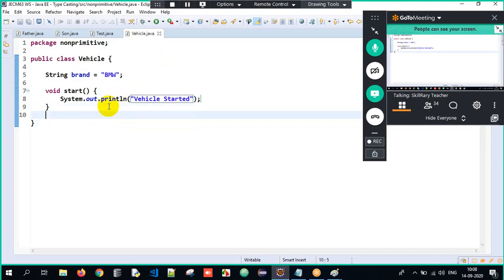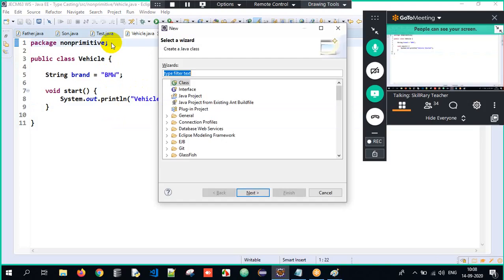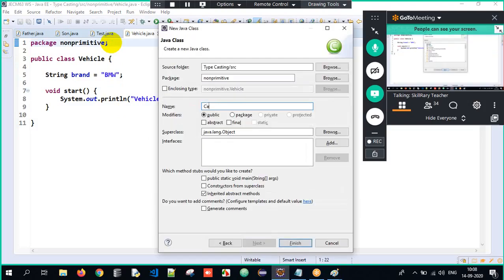I hope we all got the clarity about what is happening in this respective class here. So we just have a normal class called Vehicle. It has a couple of members: one data member, one member function, meaning one variable, one method. That's it. Now I will have one more class, and that class name is Car class.